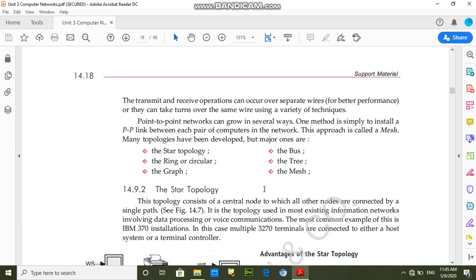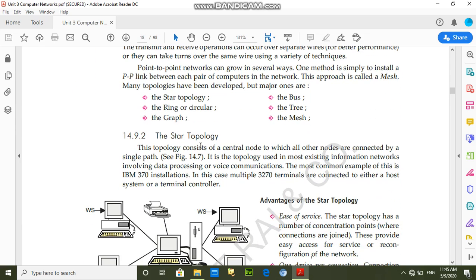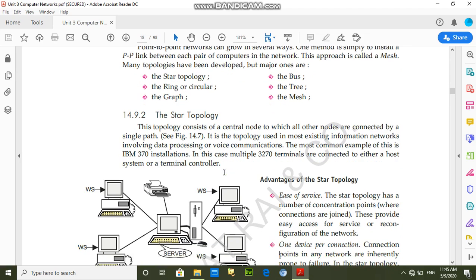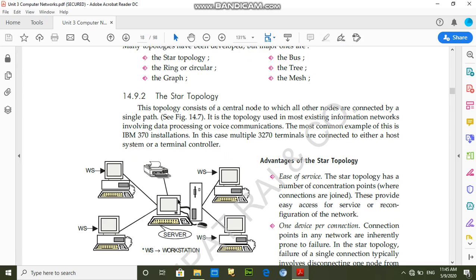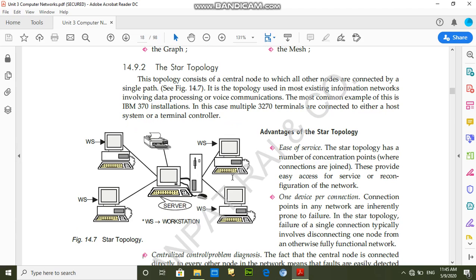Students, first of all I am going to explain star topology. What is the meaning of star topology? Students, in this topology all computers are connected to a main computer, and the main computer is known as the server, and other computers are known as workstations or clients. And advantages of star topology: ease of service, and one device per connection, meaning every computer is connected directly to the server.